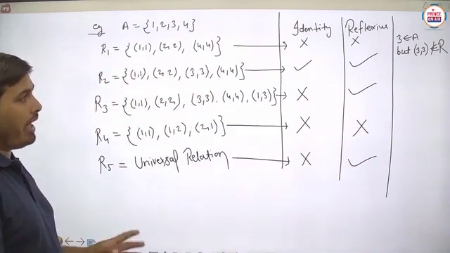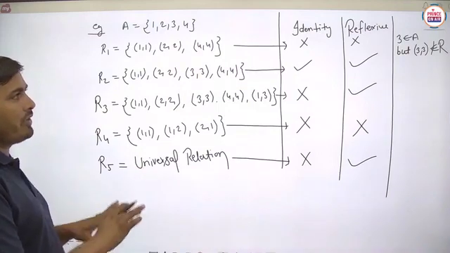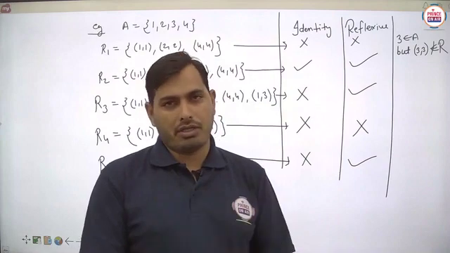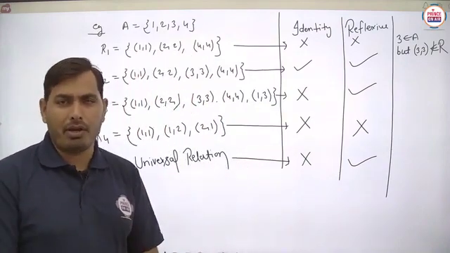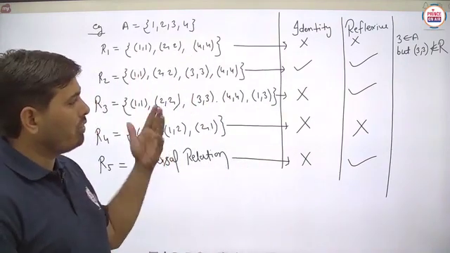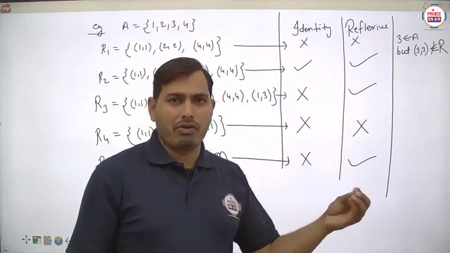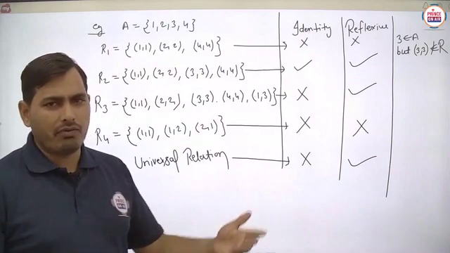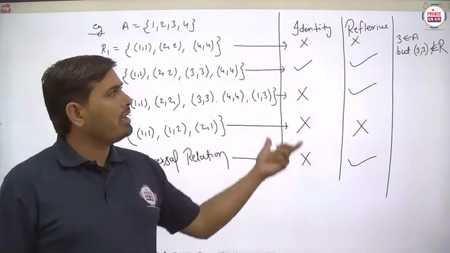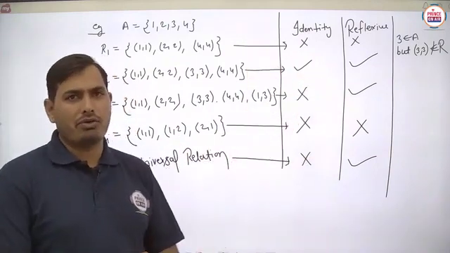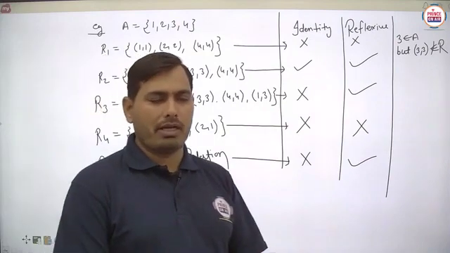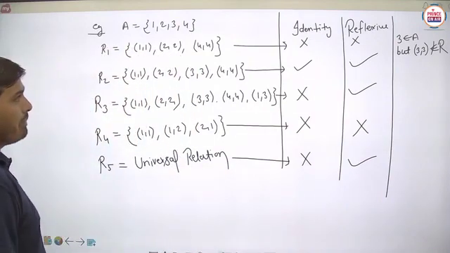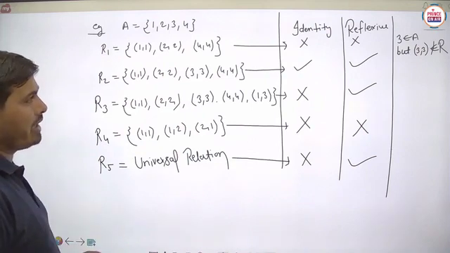So now students, I think you can see the difference between the reflexive relation and the identity relation. With the help of this example and many more examples, we will discuss again when we study the symmetric and transitive cases. Then again we will discuss the identity nature and the reflexive nature of any relation. So basically, students, we have to tell the basic difference between identity and reflexive.